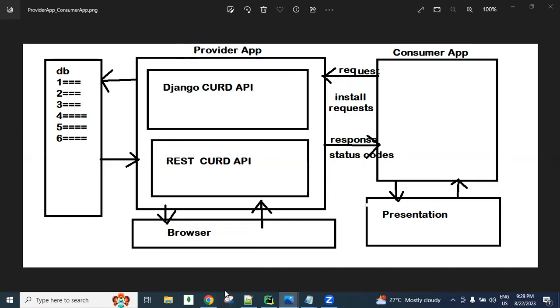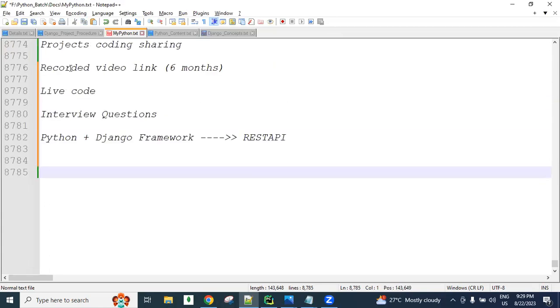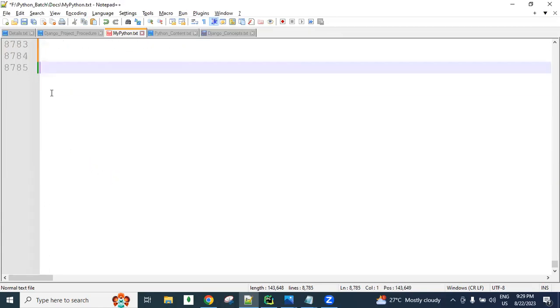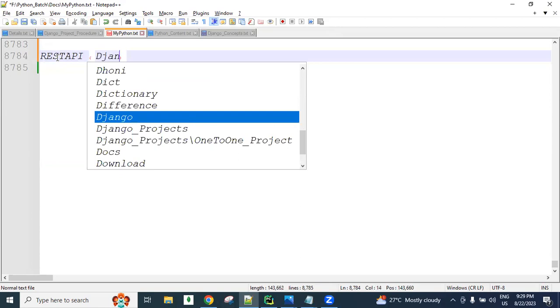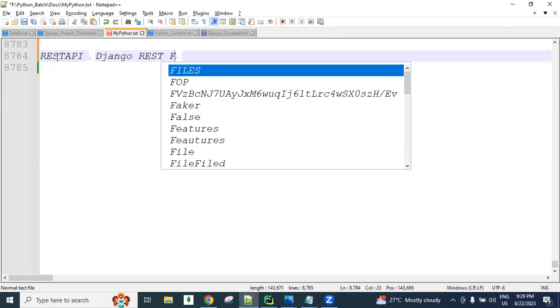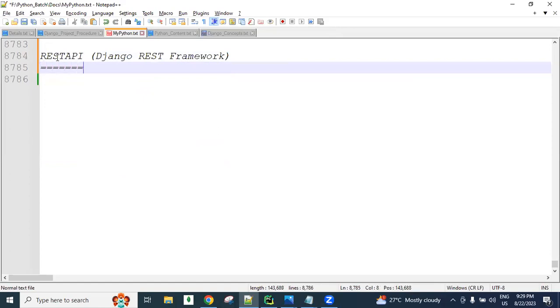Next, I'll give you some points related to REST API. What are the prerequisites to learn the Django REST framework? So this REST API here is nothing but the Django REST framework. Here, some basic points you need to know first of all.